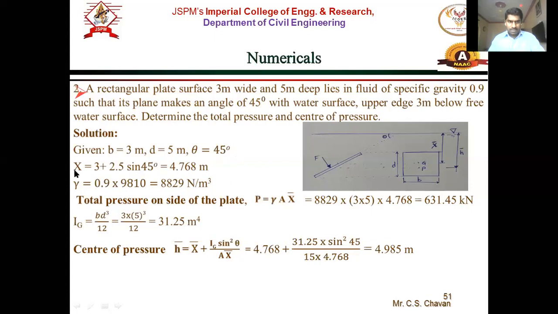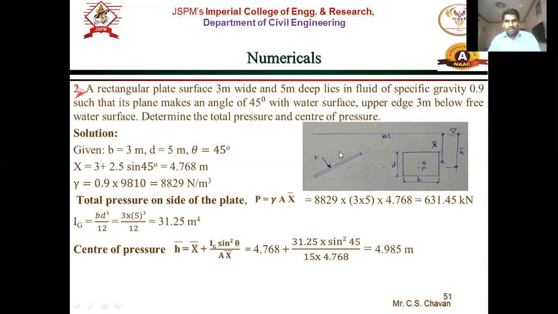Now X bar, so here it is X bar. X bar is what? It is half of depth, that is 5 by 2, right? And this is 3. Now it is inclined, therefore we have to take the inclined height. So the inclined height will be 5 by 2 sine 45, because it is an inclined distance. We want vertical distance, remember, X bar. So it is 2.5 sine theta.